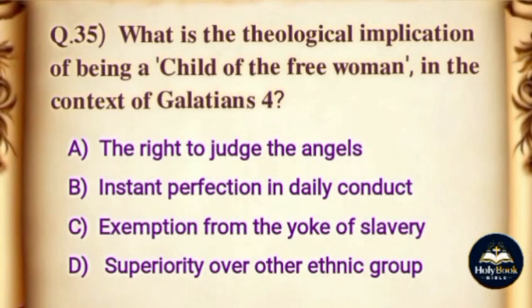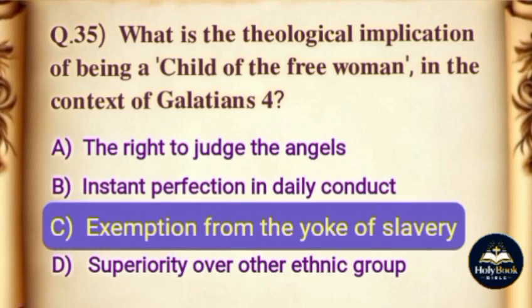Question: what are the theological implications of being a child of the free woman, in the context of Galatians chapter 4? Options: A. The right to judge the angels. B. Instant perfection in daily conduct. C. Exemption from the yoke of slavery. D. Superiority over other ethnic groups. The correct answer is option C. Exemption from the yoke of slavery.